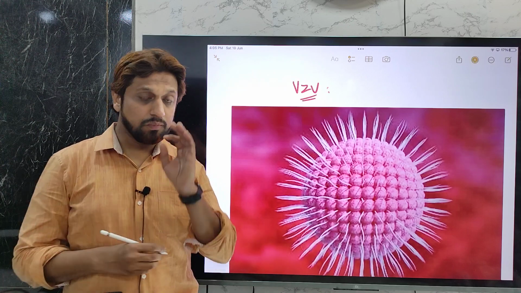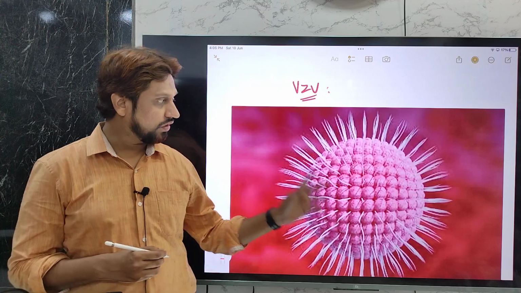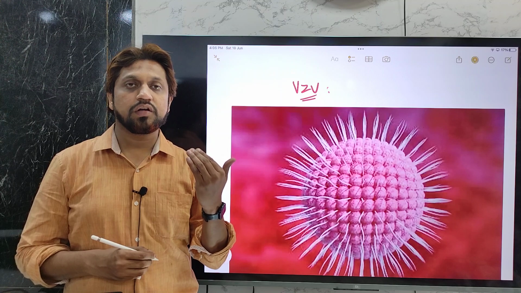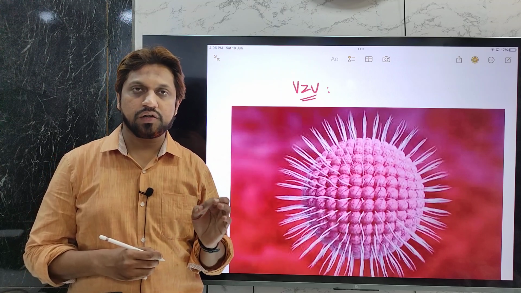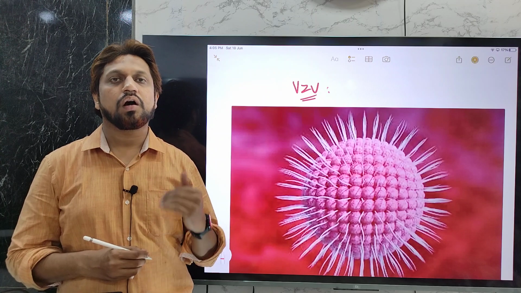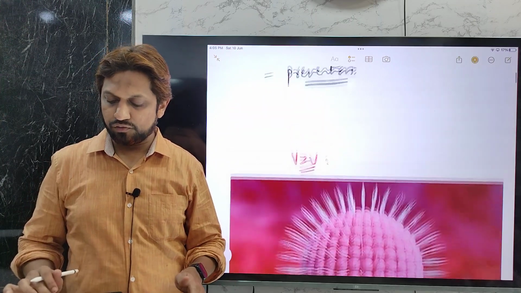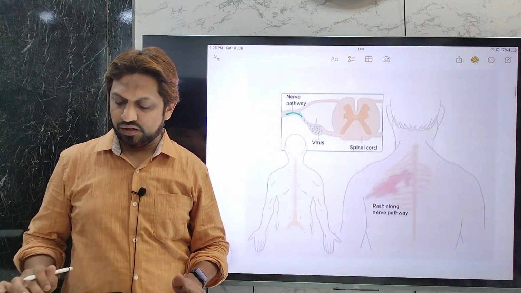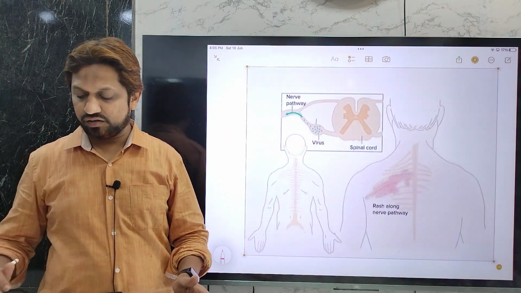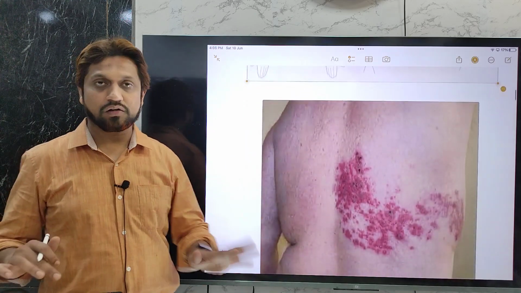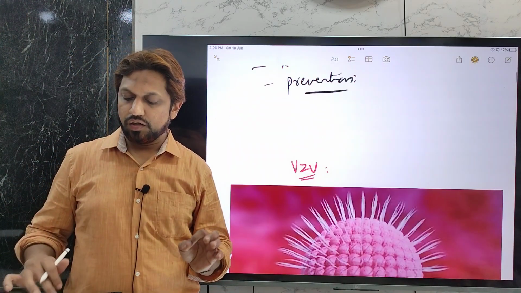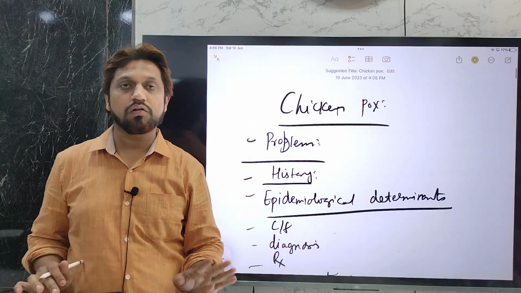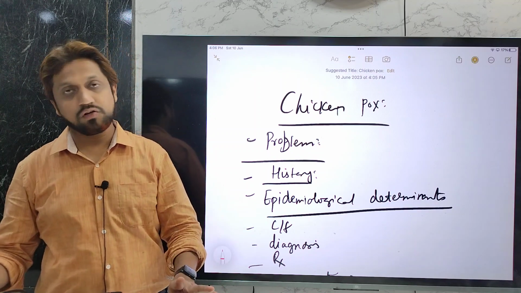Primary infection of this varicella zoster virus causes chickenpox, and it becomes latent in a few normal human beings after the disease is over. It may remain in the nerves and cause an infection later in life. That disease is called herpes zoster. We'll discuss that also later, but remember that chickenpox is caused by varicella zoster virus. It is present globally, and all races are equally affected.